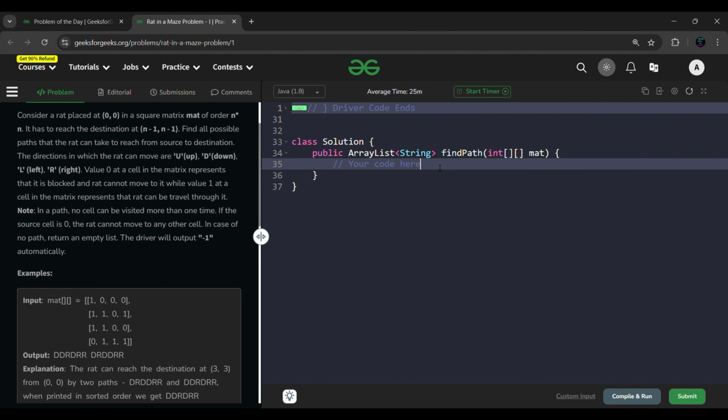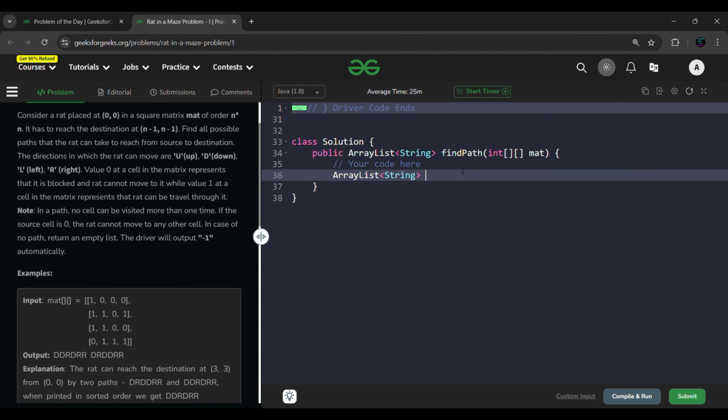First of all, let's make a resultant variable of this type. Basically result is equal to a new ArrayList of string type. This list will have all the possible ways to reach the last place, the exact target location. So it will be holding all the paths. Like here you can see down, down, down, right, right. It means it's one of the possible ways. Then this is also one of the possible ways. All the possible ways will be stored in the format of strings. This is one string, this is one string.